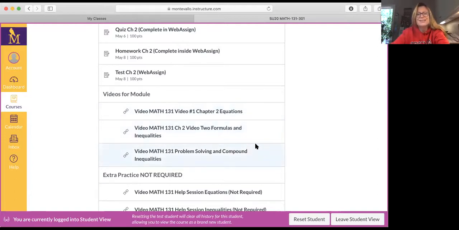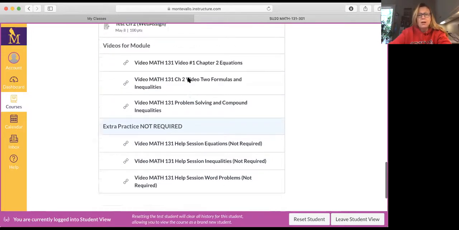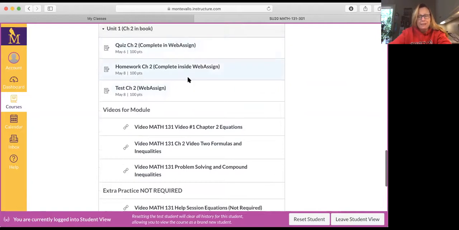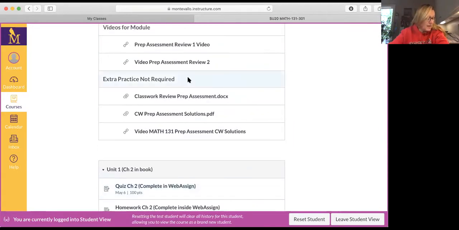Now we have a test rapidly approaching on Friday. Okay. Now in each unit, you're going to have something called extra practice, not required. And that's just more videos and more problems that I solve so that you've got some extra stuff to look at along the way. That's what those are. Okay. So we are going to be done with this unit by Friday. I know it moves crazy, crazy fast. So kind of stay on top of that. And that is about it.